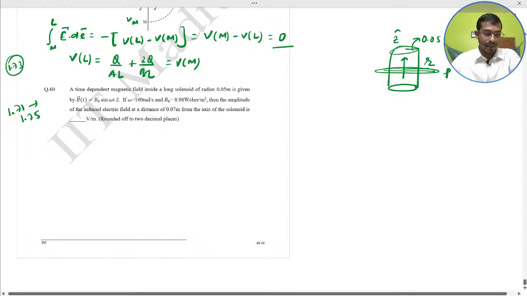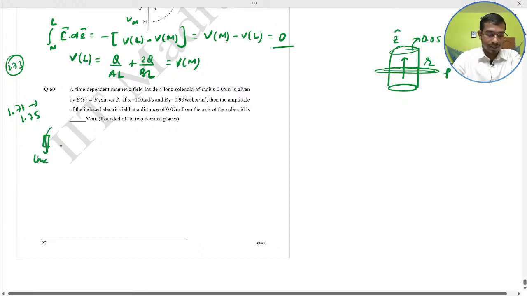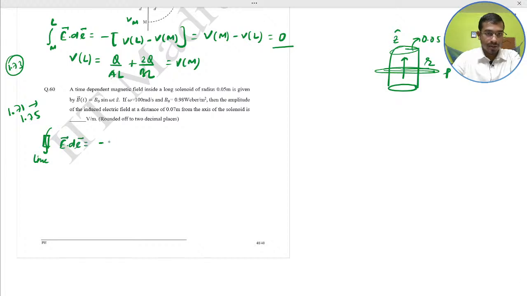Here we just apply at r equal to 0.07 meter the line integral of the cylinder E dot dl equal to what? Minus surface integral del B del t dA. Maxwell equation: E dot dl equal to minus del B del t dA. So dA equal to what?